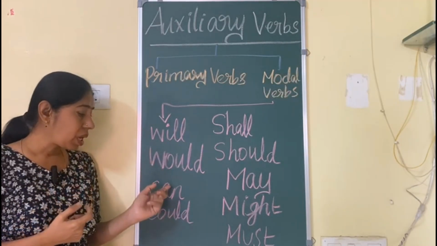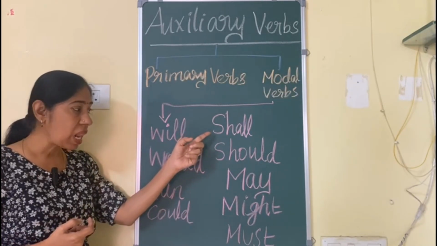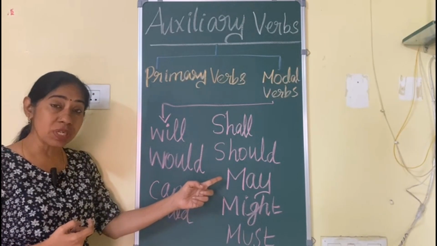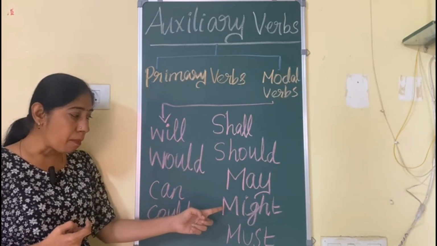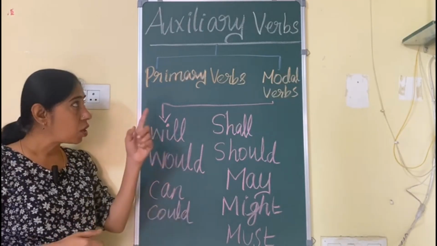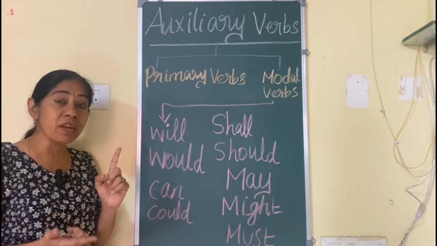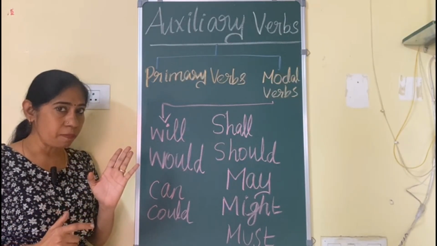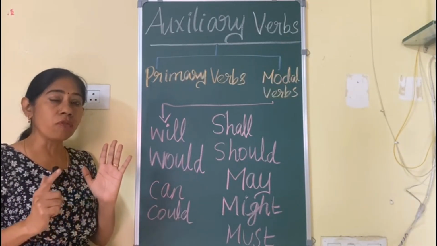Would, can, could, shall, should, may. You shouldn't say may the wrong way. It's wrong. May, might, must. I guess you all have understood the auxiliary verbs. So one pronunciation is British, and the other is American. Okay, so please don't forget.